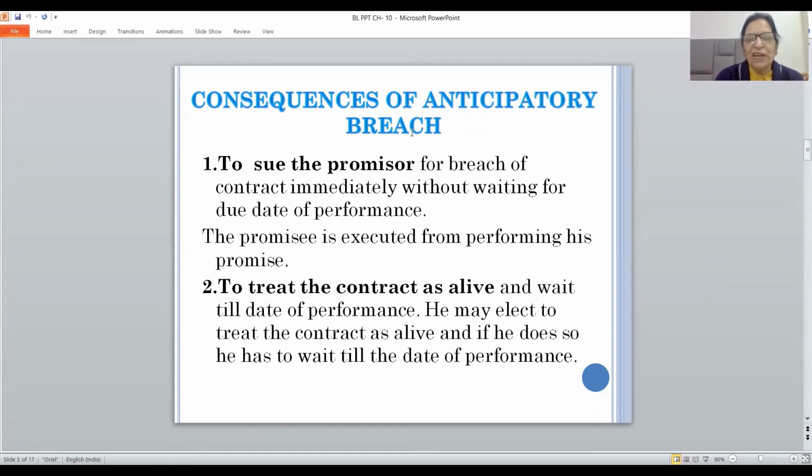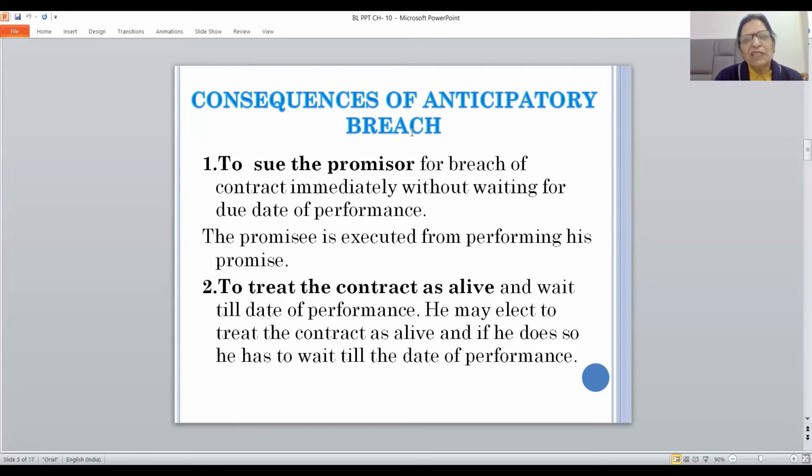Then he will have to wait. He may elect to treat the contract as alive. And if he does so, he has to wait till the actual date of performance. So he has come to know on 16th that he is not going to get Honda City car on 18th, but he wants to wait. He does not want to put an end to the contract on 16th of July. He wants to wait till 18th of July, which is the actual date of performance.